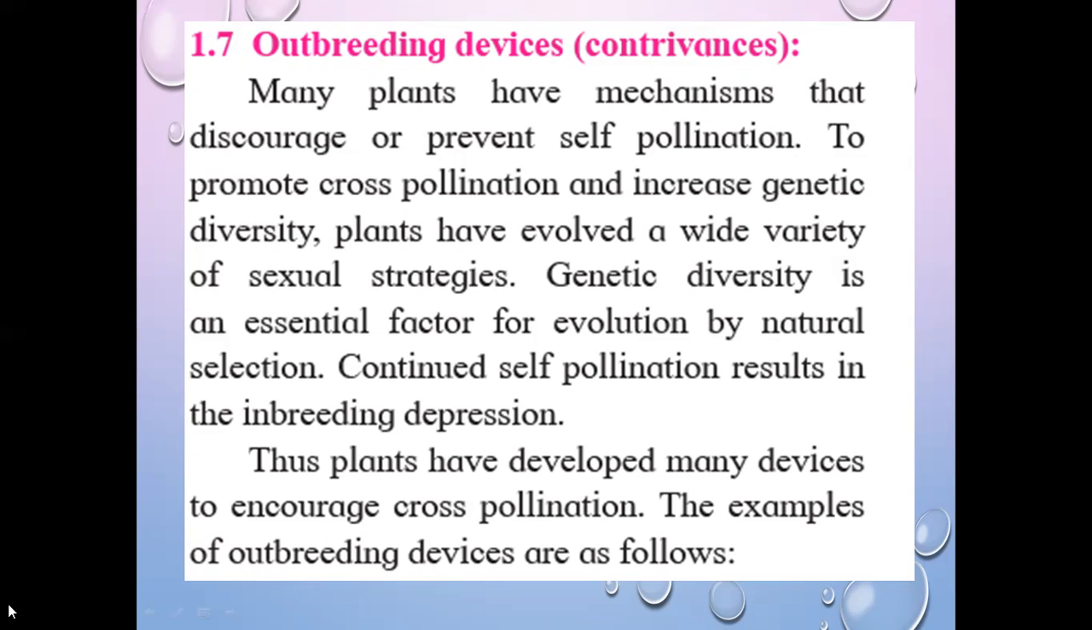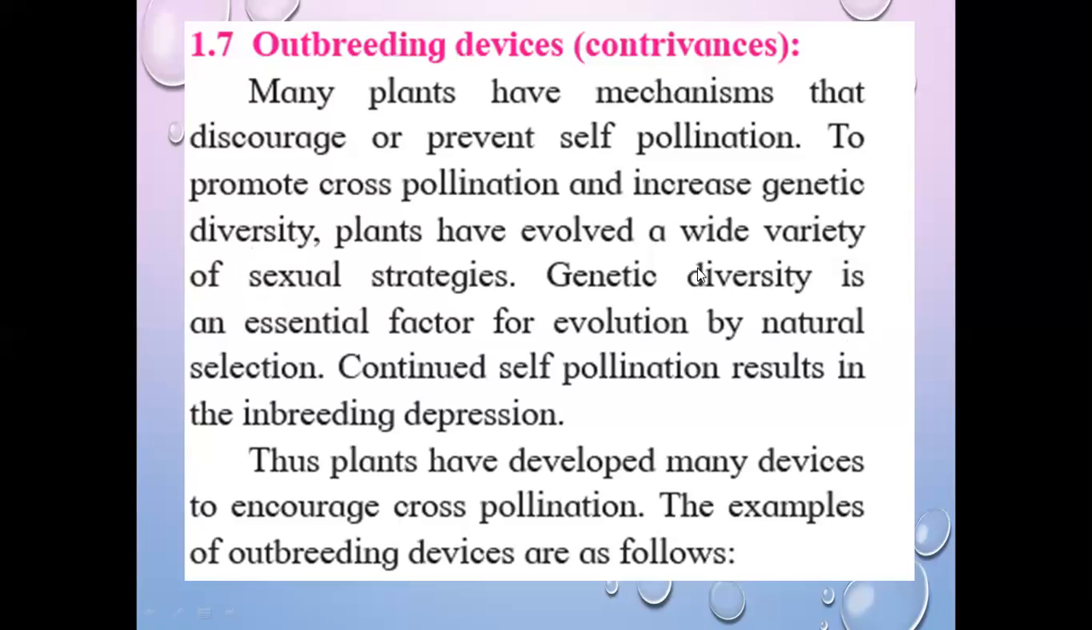So before going to examples, first, what is this? As you know, self-pollination is not possible because some problems are there. So many plants have mechanisms that discourage it, meaning there will be no self-pollination. To promote cross-pollination and increase genetic diversity, the second purpose is to increase genetic diversity. When there is cross-pollination, genetic diversity is increased because two different types of flowers are pollinating. Hence genetic diversity is there.